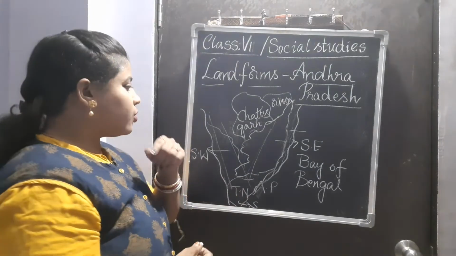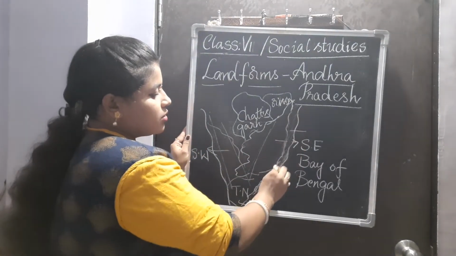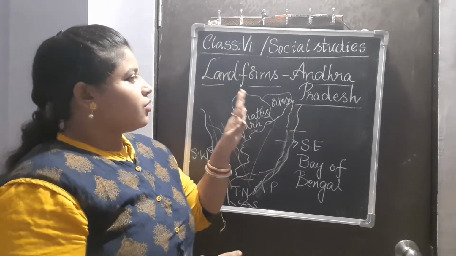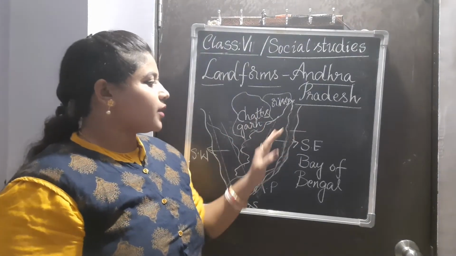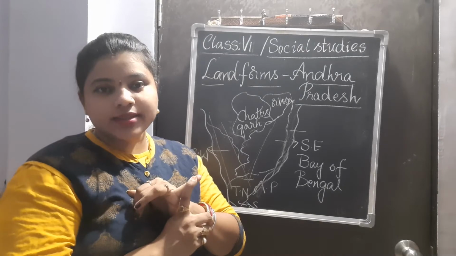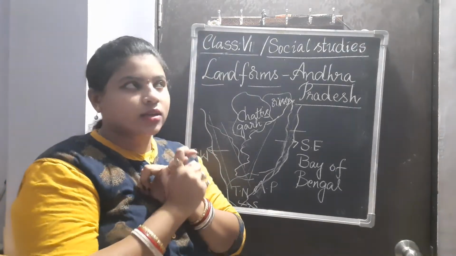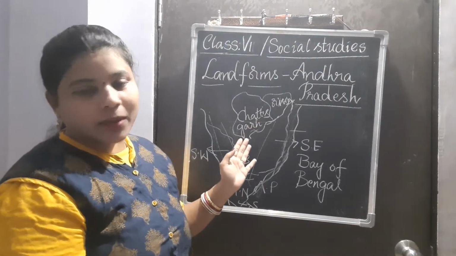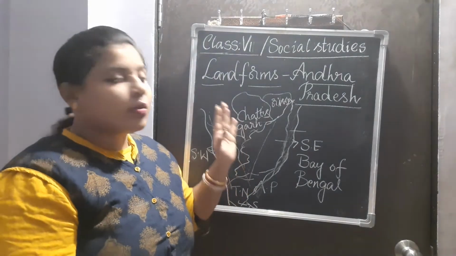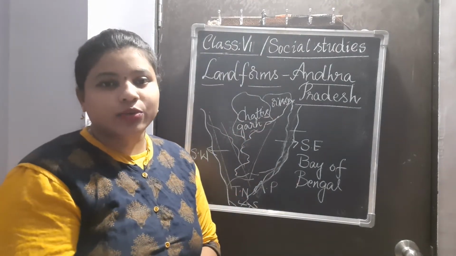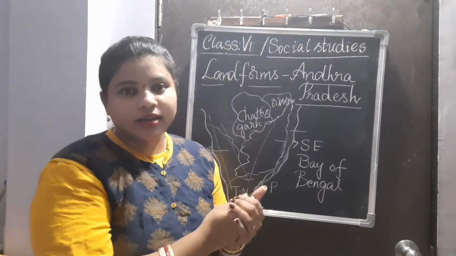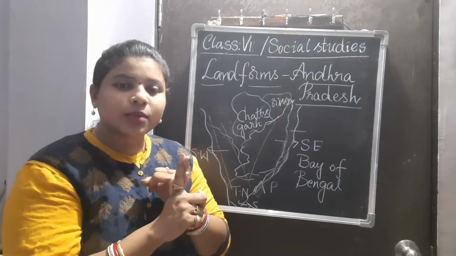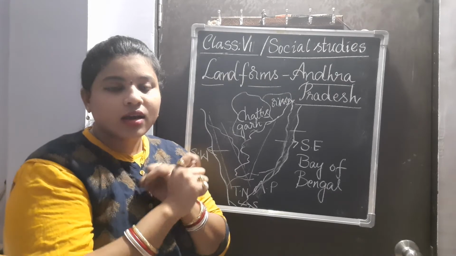So this is the Eastern Ghats and Western Ghats. Now, when we talk deeply about Andhra Pradesh, it is a land where we find mountains and hills, plains as well as plateaus, that is the Deccan Plateau. We have a part of the Deccan Plateau. Most of the part of Rayalaseema comes under this Deccan Plateau, as we discussed earlier. When we talk about Andhra Pradesh, coastal Andhra and Rayalaseema are the two important places.